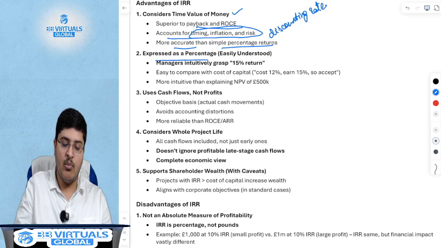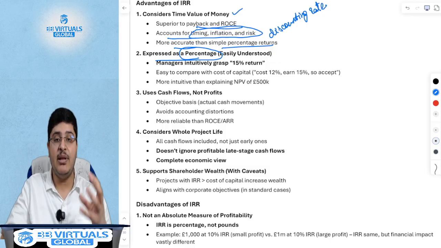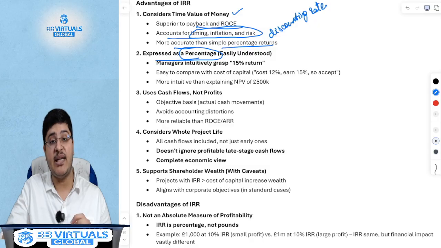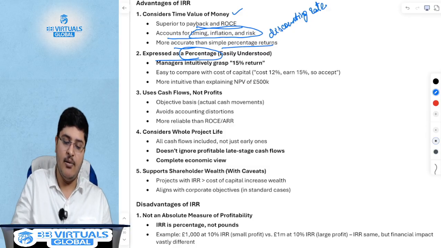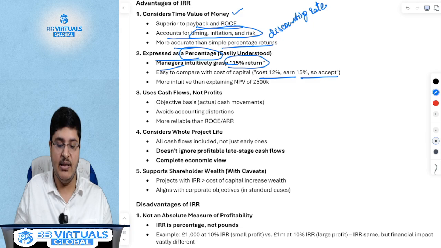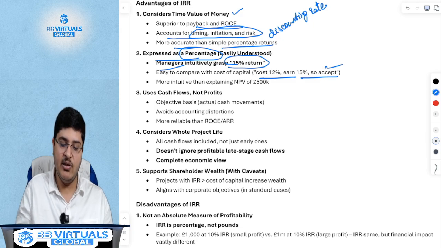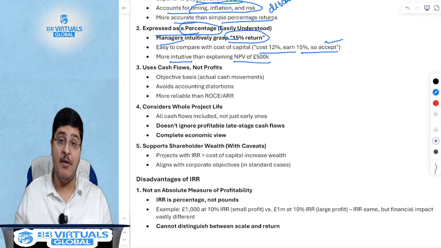Similar to return on capital employed, however, this is expressed as a percentage, so it is easier. When I gave you an example that you've borrowed money from a bank at 7% and you've invested the money at 10%, it is easier to understand that you're clearly making 3% higher. So it is intuitive to all the finance managers that your cost is X and your earnings are Y, so you should accept, which is more intuitive than explaining the amount that you've derived through NPV.